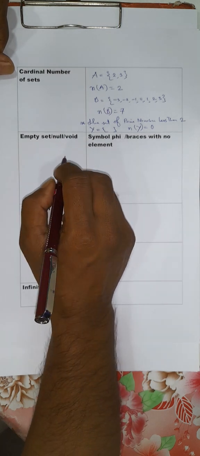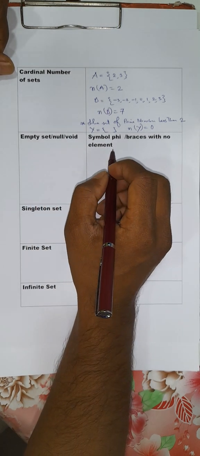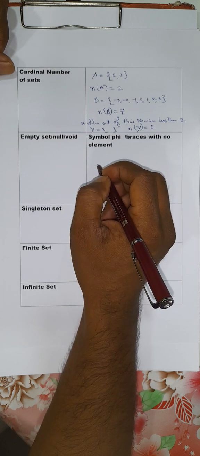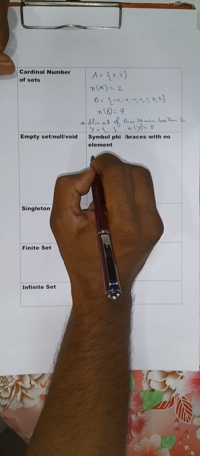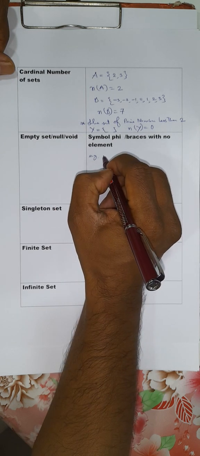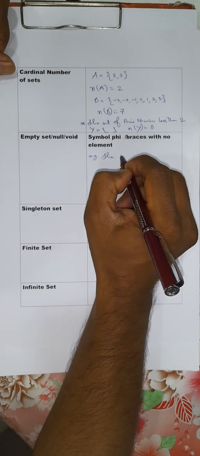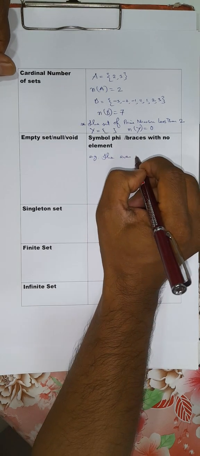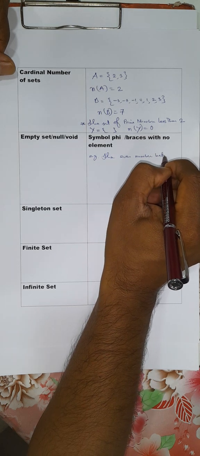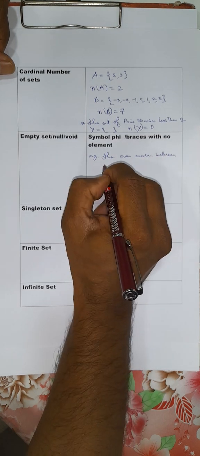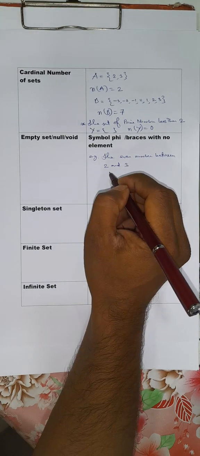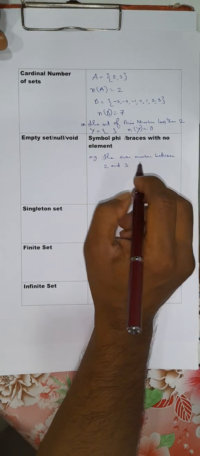Now let us define empty set. Empty set means the set which does not contain any element. Say, for example, the even numbers between 2 and 3. Is there any even number between 2 and 3?